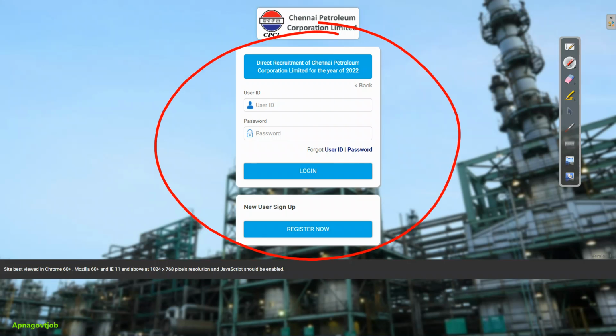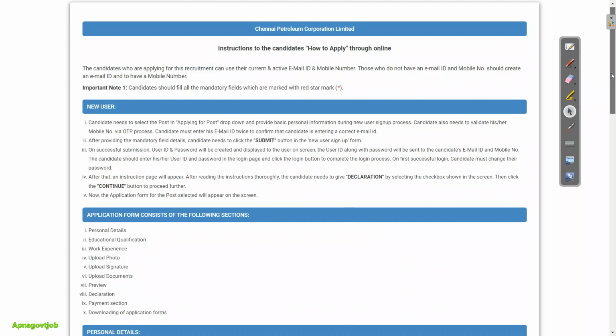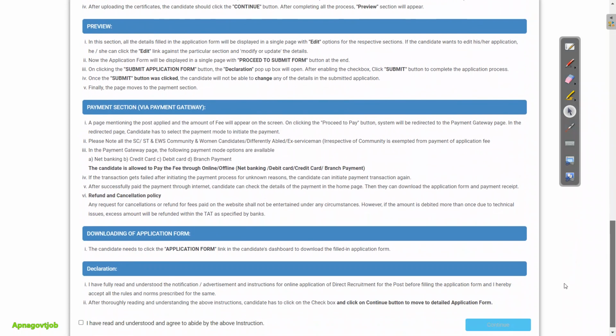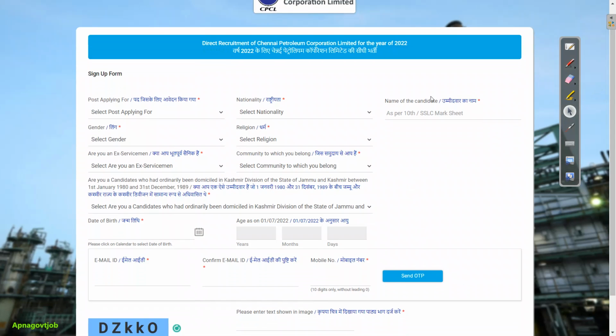So when you will click on the link which I am giving in the comment section, this page will get open. First we will register, so just click on the register now button. If you want to read, then you can read all the instructions, otherwise directly scroll down, click on here and then continue. Now on this screen we will select first for which position you want to apply. So if you watch our notification video, then you will get proper idea from that.